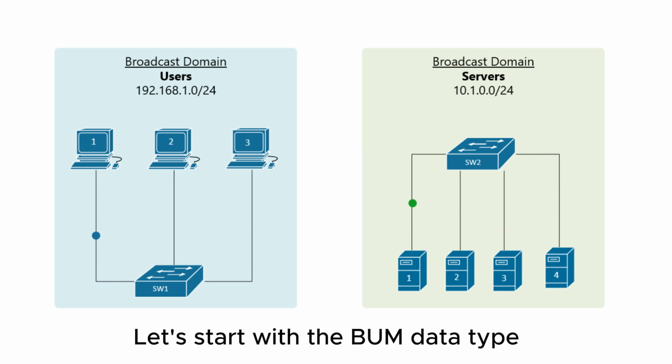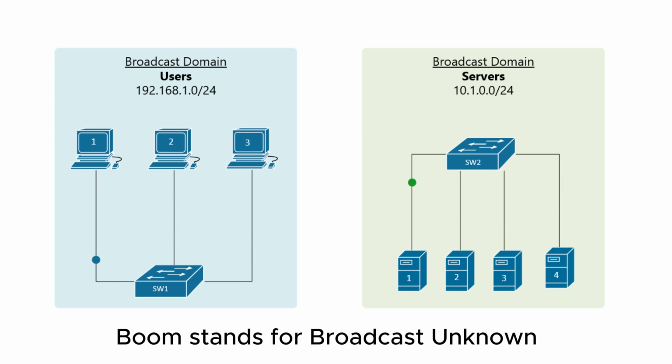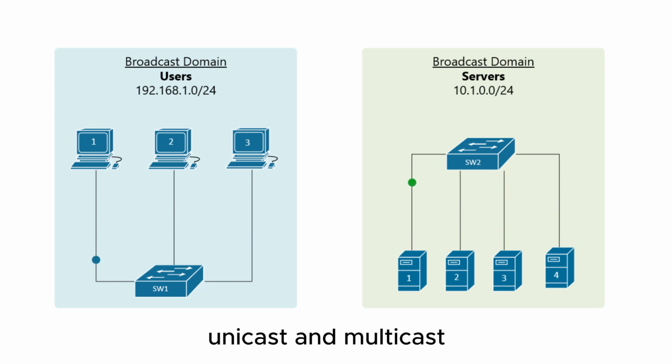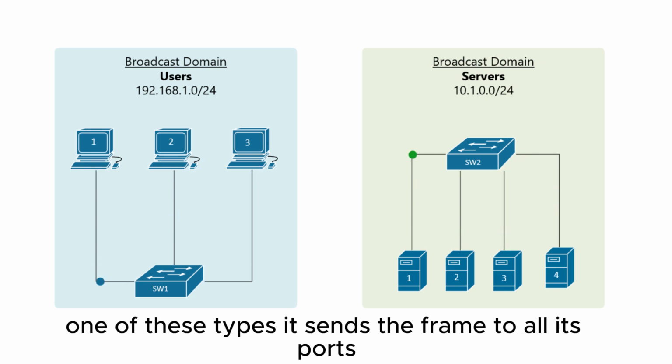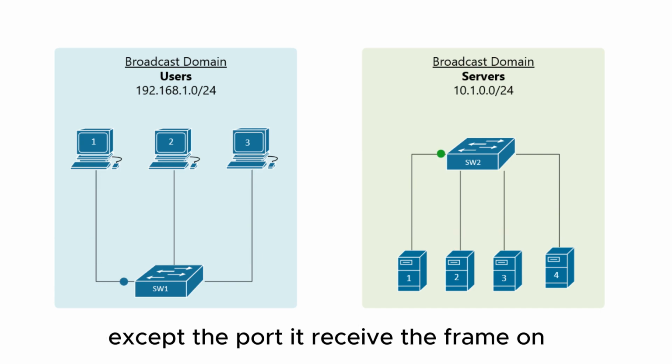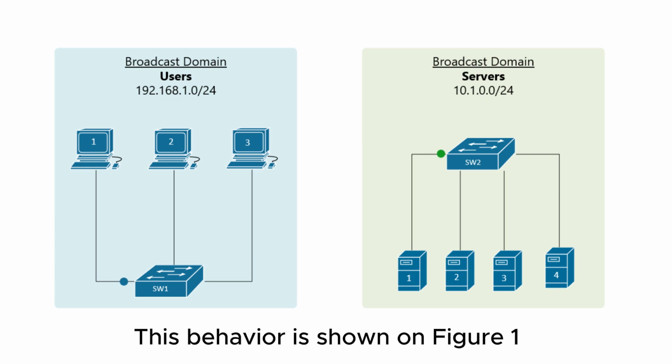Let's start with the BUM data type. BUM stands for broadcast, unknown unicast, and multicast. When a LAN switch receives a frame that belongs to one of these types, it sends the frame to all its ports, except the port it received the frame on. This behavior is shown in Figure 1.